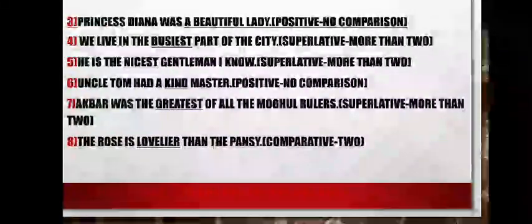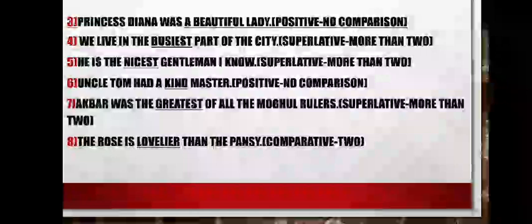Now, sentence 8. The rose is lovelier than pansy. Yes, I too love rose. So here the word lovelier, you have to underline this word lovelier. This tells us that here is the comparison between the two things.